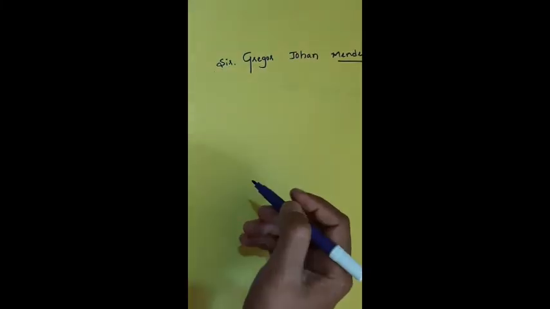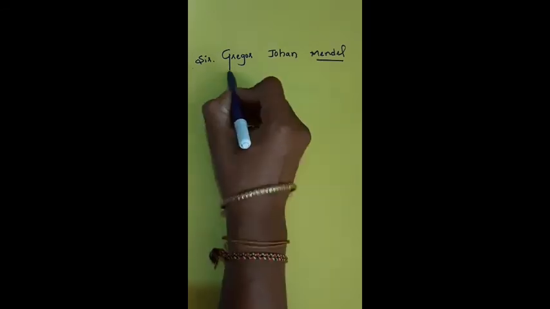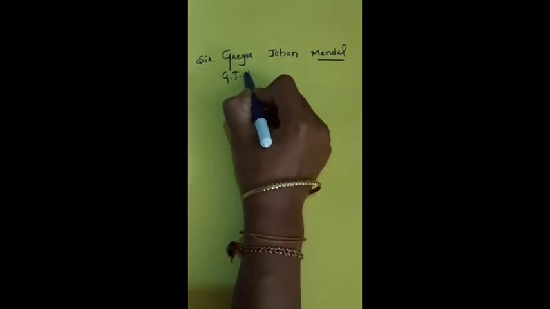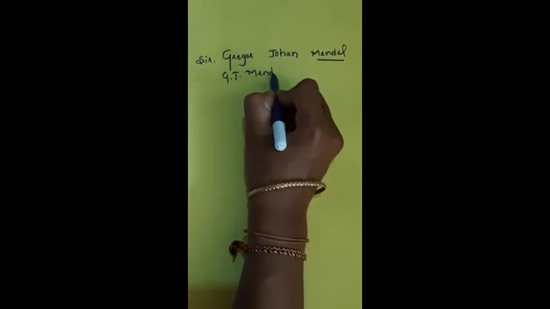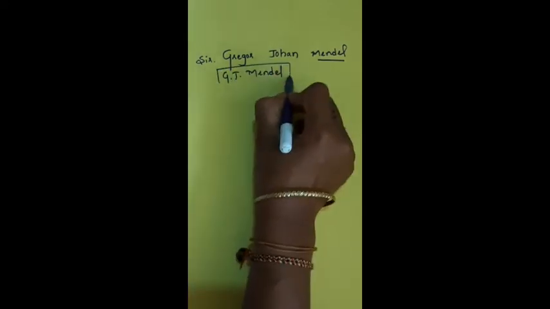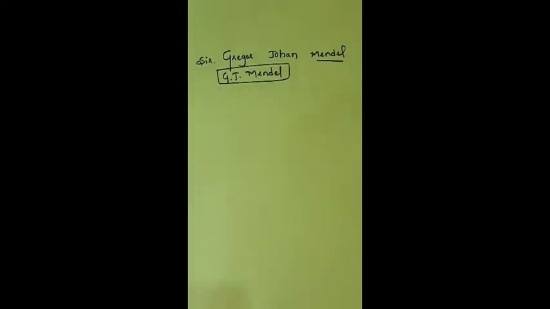He is commonly known as G.J. Mendel. He is the godfather of genetics.